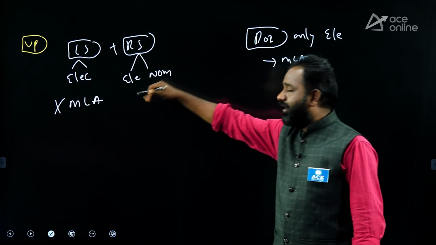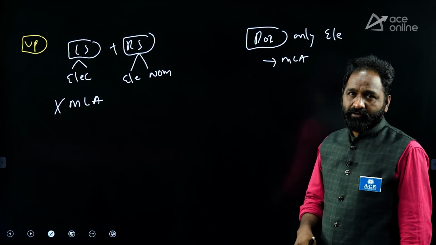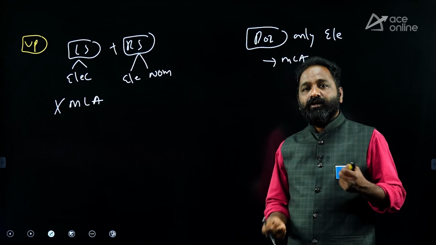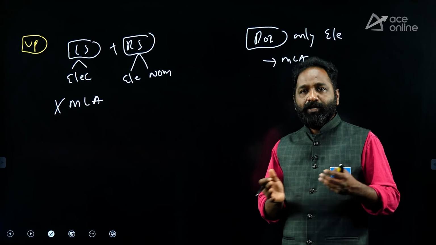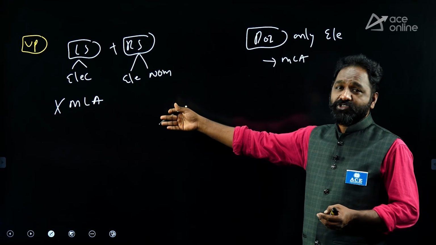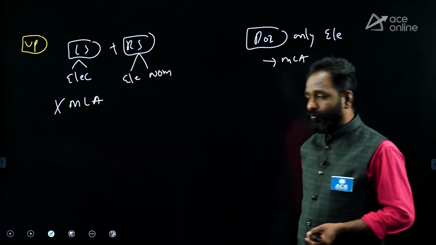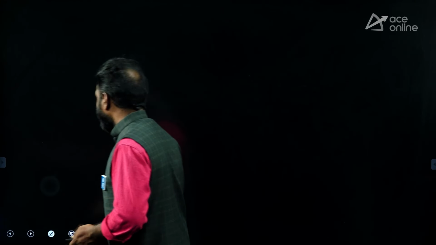During the presidential election, the vote value differs from MLA to MLA, but in the Vice President election, the vote value is only 1. Just go through it.